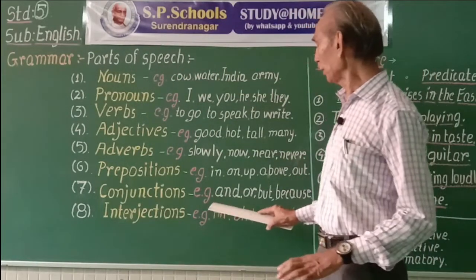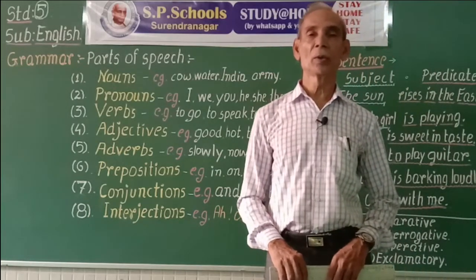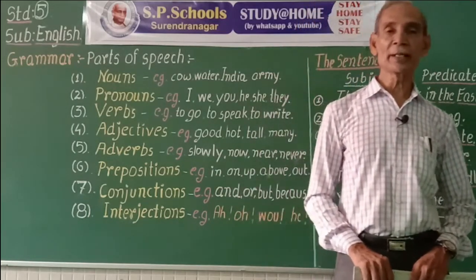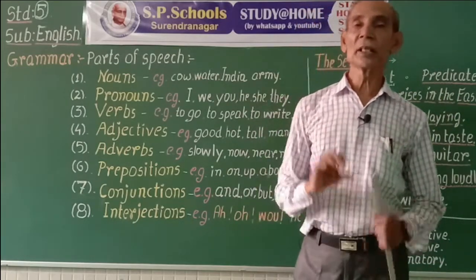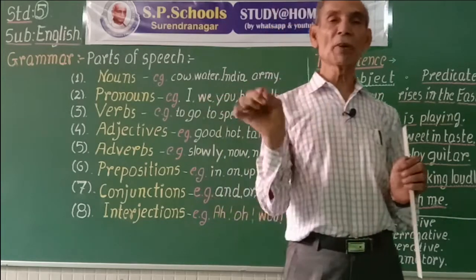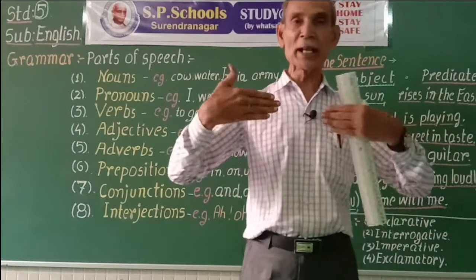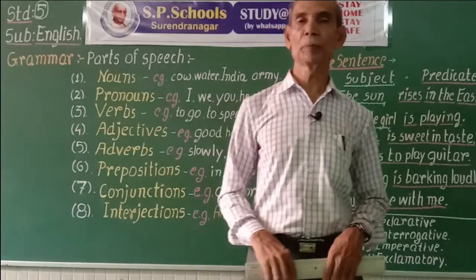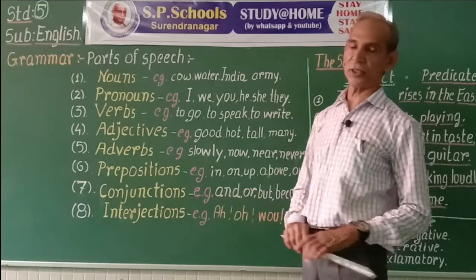For example, and, or, but, because, so, etc. Conjunctions may join two other words, maybe noun and pronoun, two nouns, or two sentences also. They are joining words.